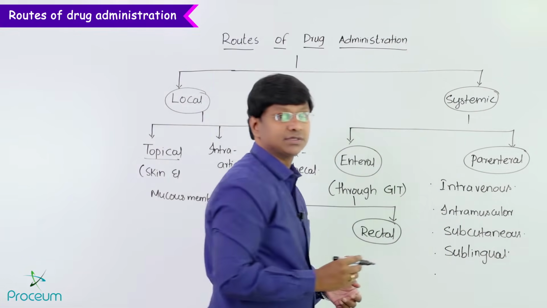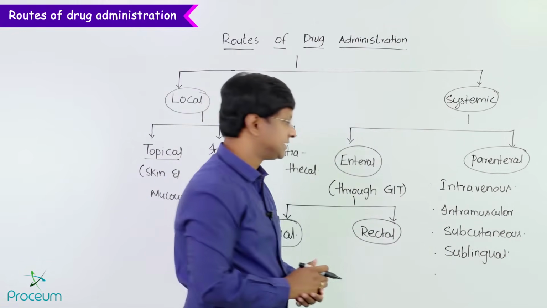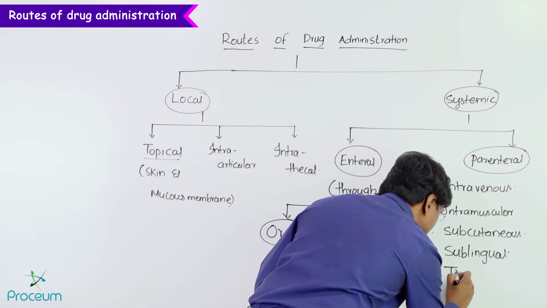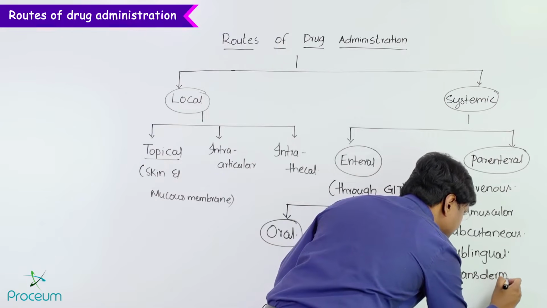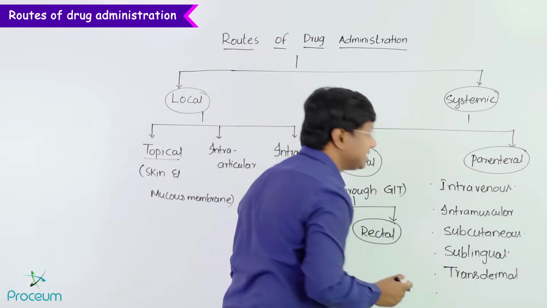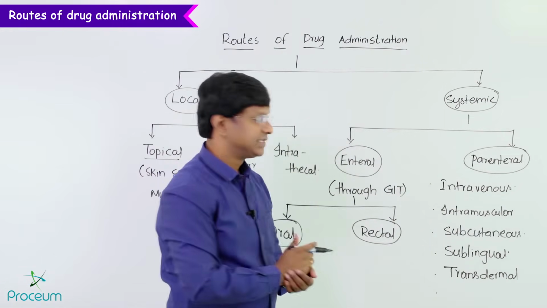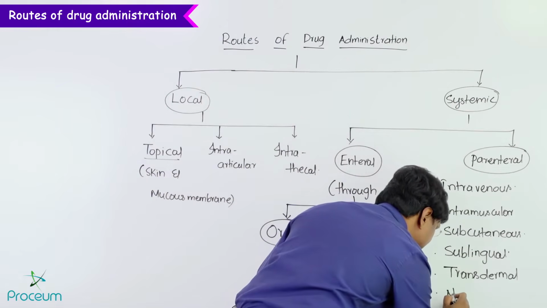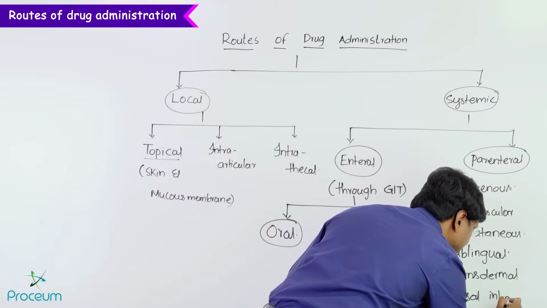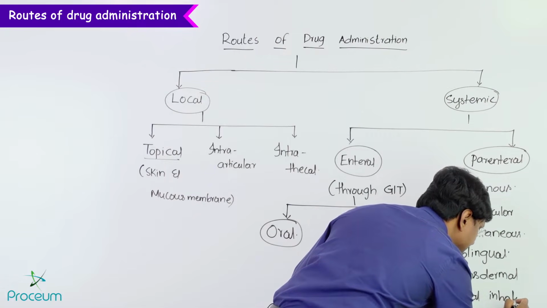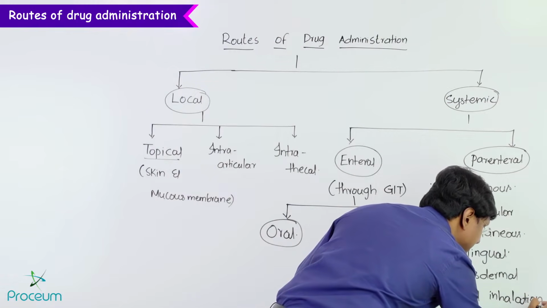Next, across the skin, that is the transdermal route of administration, and the other one is through the nose, that is nasal inhalation.